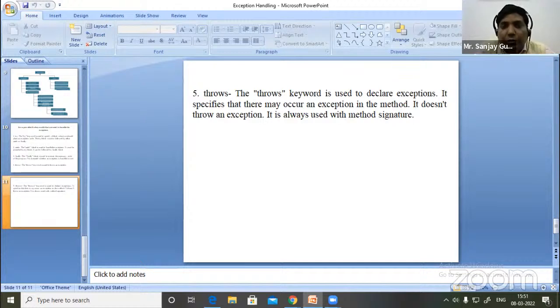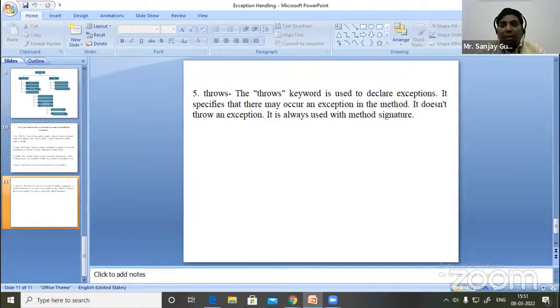And if we want to use a manual exception, in that condition we must extend the Exception class. Means we don't want to use the checked or unchecked exceptions which are predefined in Java or the OOPS concept.